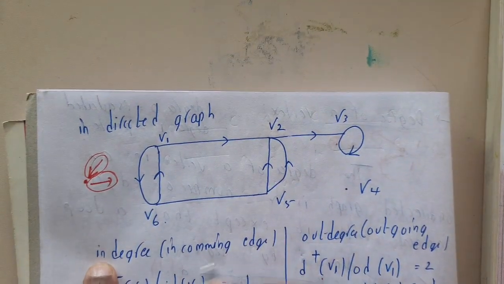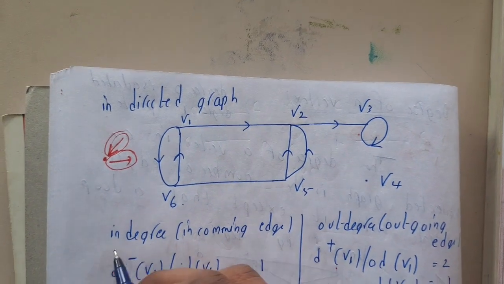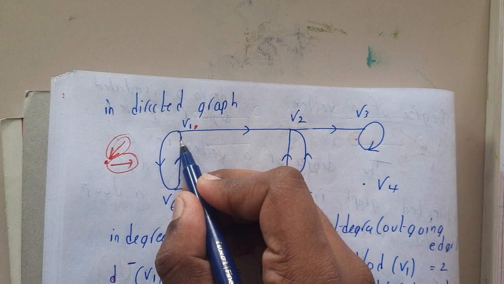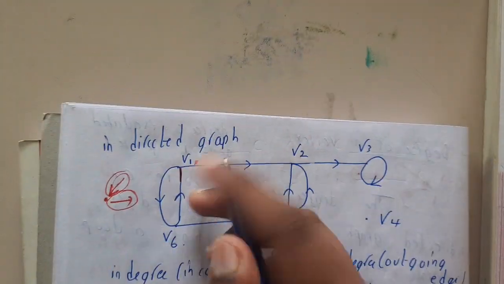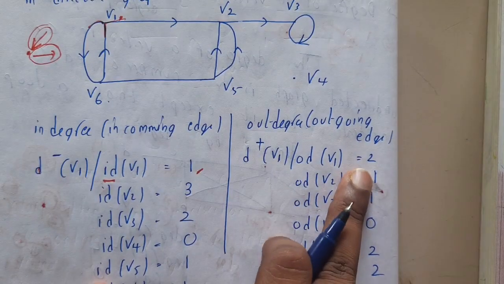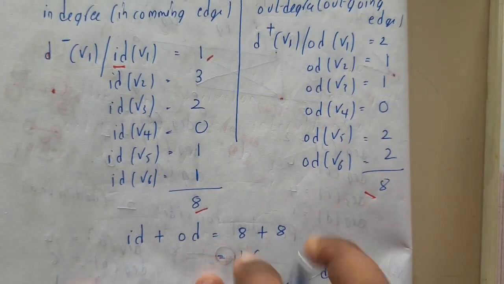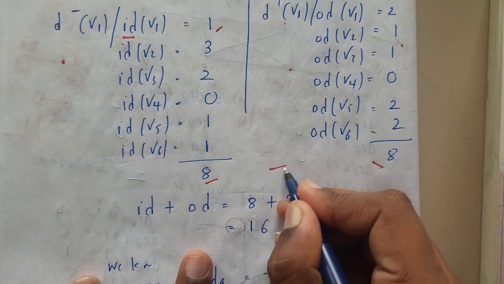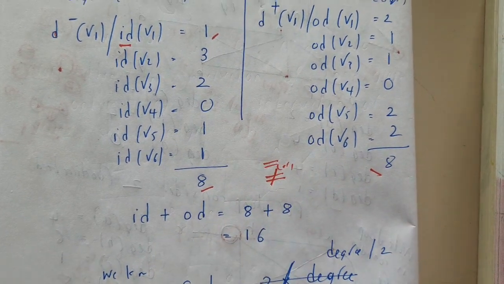Similarly you'll be counting, guys. Let us do it for a single vertex, and in the same way you can do it for the other vertices also. So the in degree of V1: there is only one incoming edge, right? So V1 in degree is 1. Whereas for out degree, the outgoing are 2, so out degree is 2. In the same way you'll be doing the rest, guys. If you observe here, we got 8 as in degree and 8 as out degree, guys. Please remember that they may or may not be equal. There are both situations.